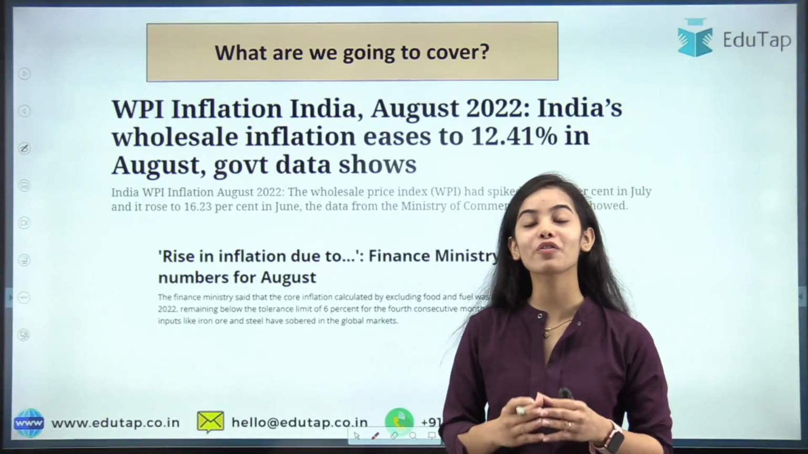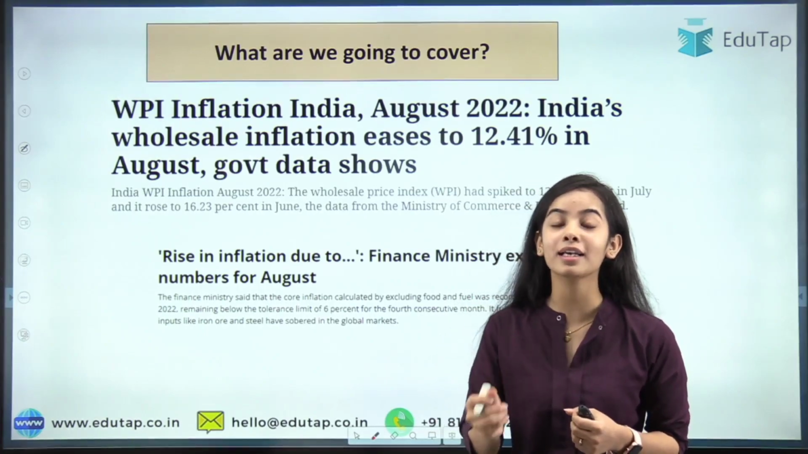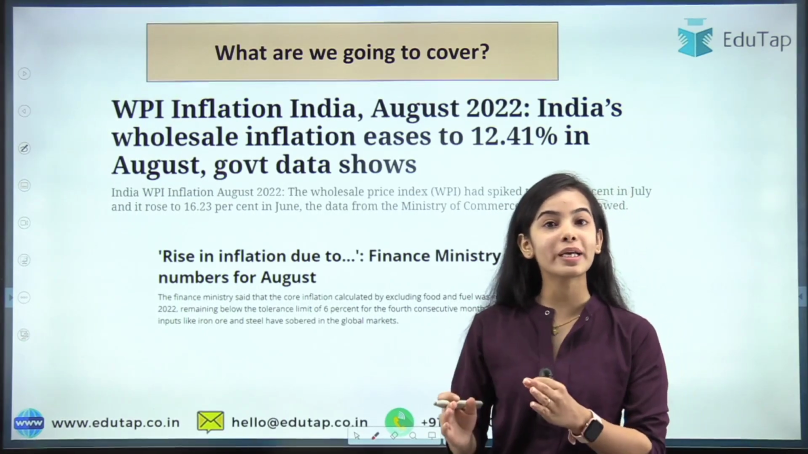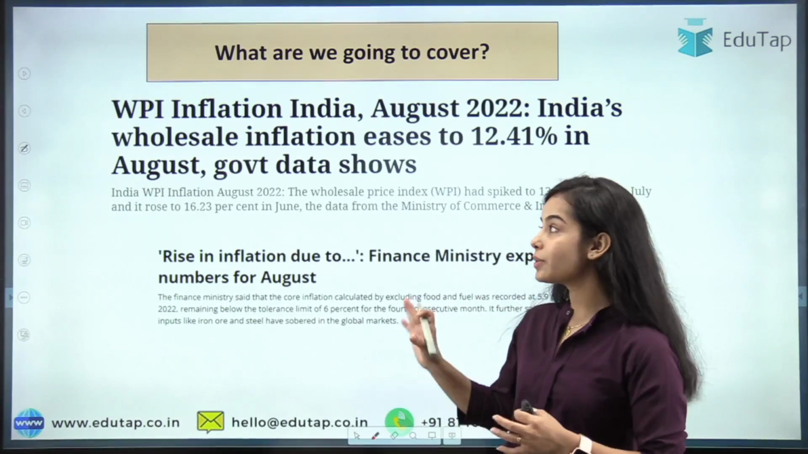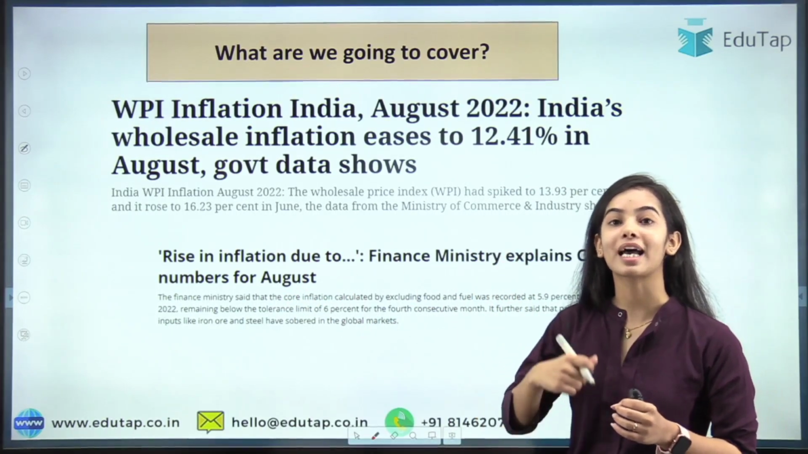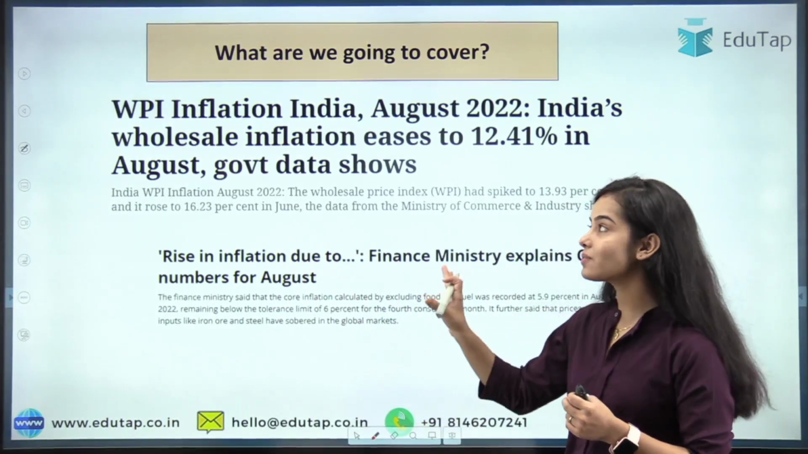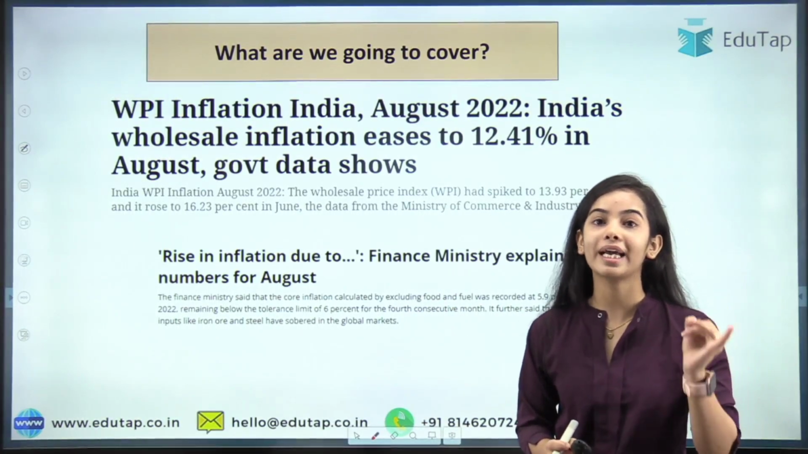So in today's session, we are going to discuss a very important news article of finance regarding inflation. So we will be understanding about the Wholesale Price Index and the Consumer Price Index. We will be understanding the news articles regarding the August 2022 data that has been recently released, as well as the static portion regarding the WPI and CPI.